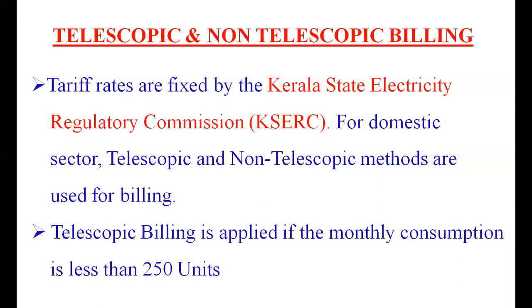In the telescopic billing, the first 50 units will be charged at a lower rate. The next 50 units will be charged at a higher rate. And similarly, the next 50 units also charged at a still higher rate and so on. But in the non-telescopic method, each unit will be charged at a specified rate above 250 units of energy consumption.